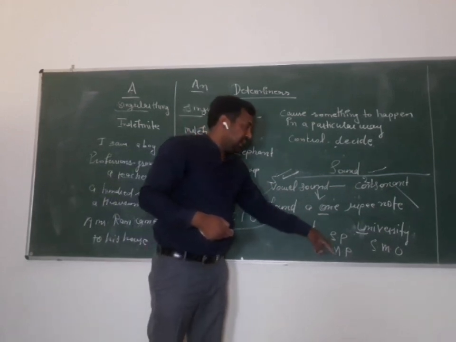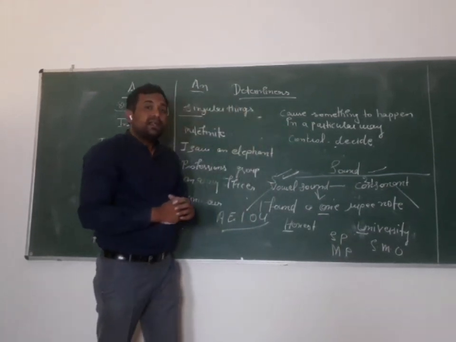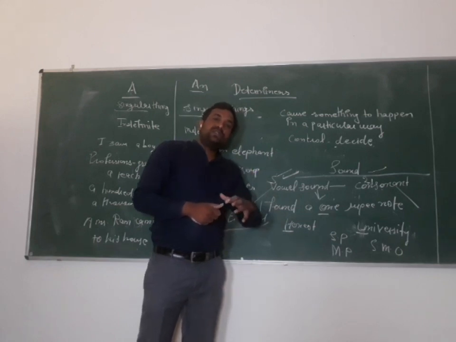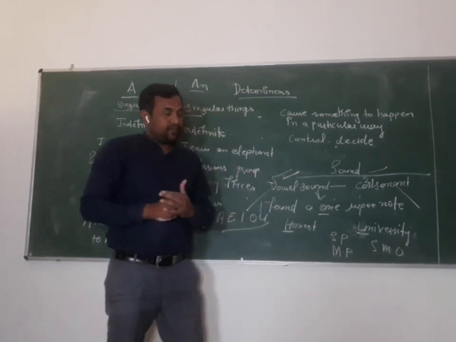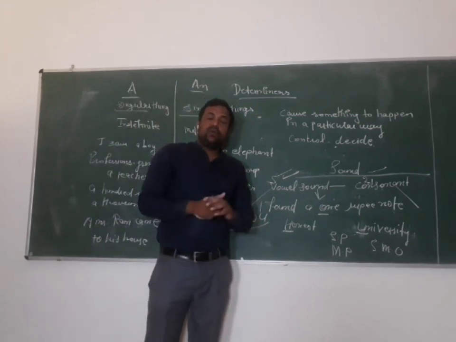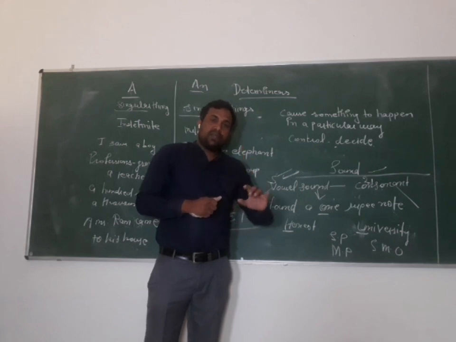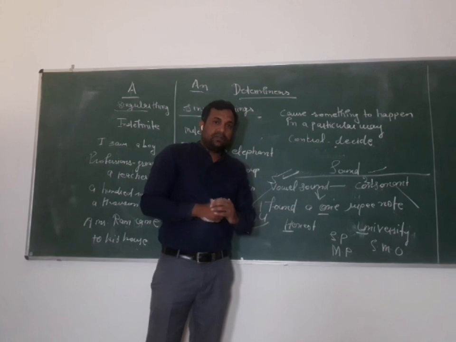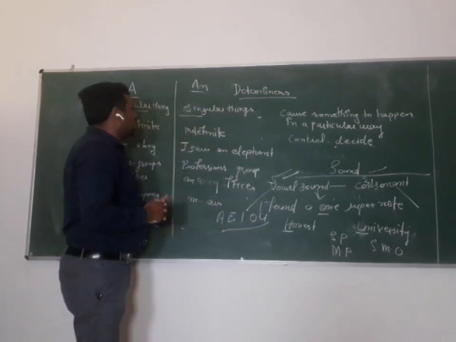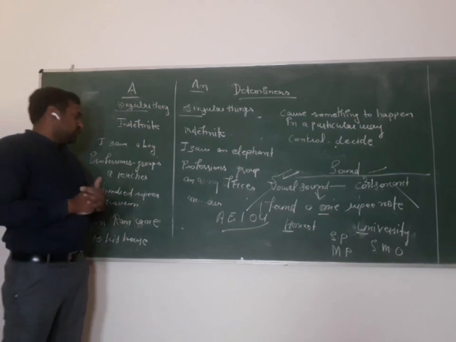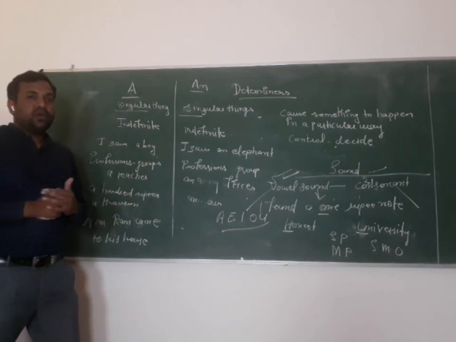SP, MP, SMO. There are so many words which have a vowel sound, so we use "an" with those words. Okay, using of "a" and "an" is clear to you. I hope it is clear. "A" is used with a consonant sound, "an" is used with a vowel sound. Okay, and the rules we follow: indefinite, similar things, profession, groups. These things we follow.